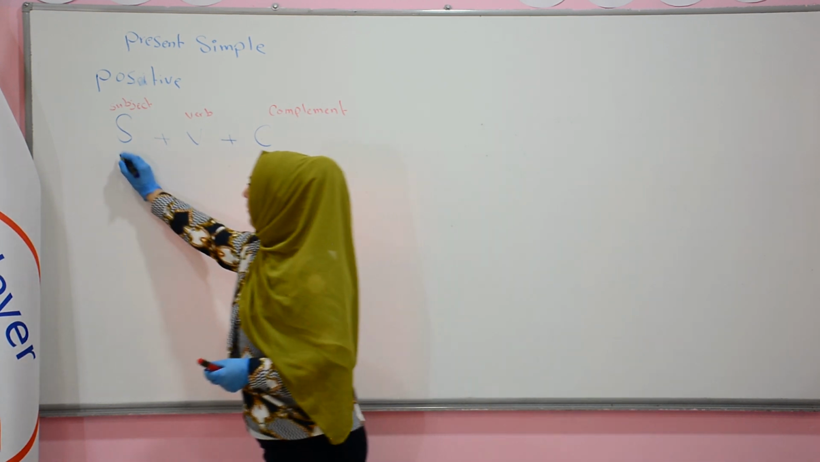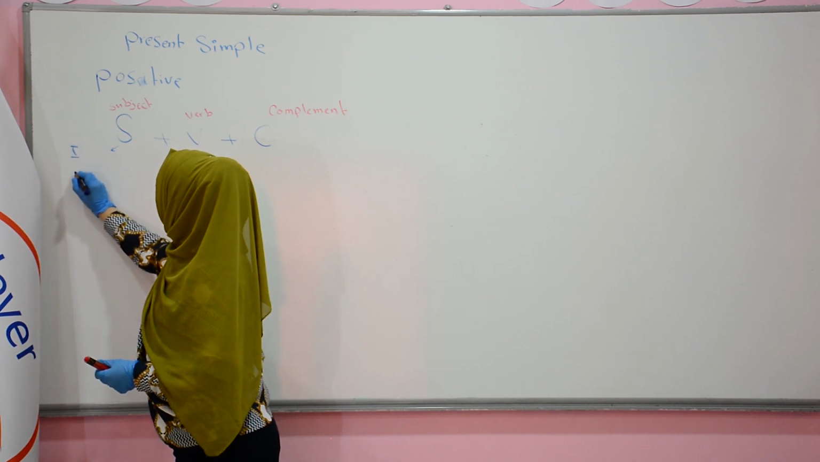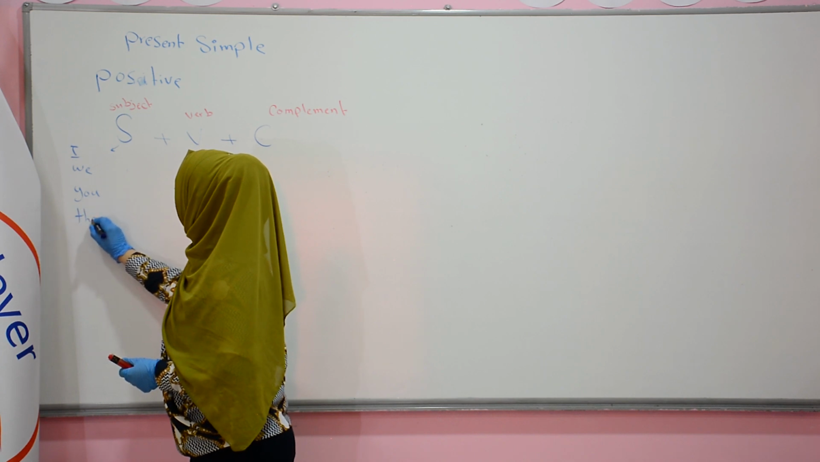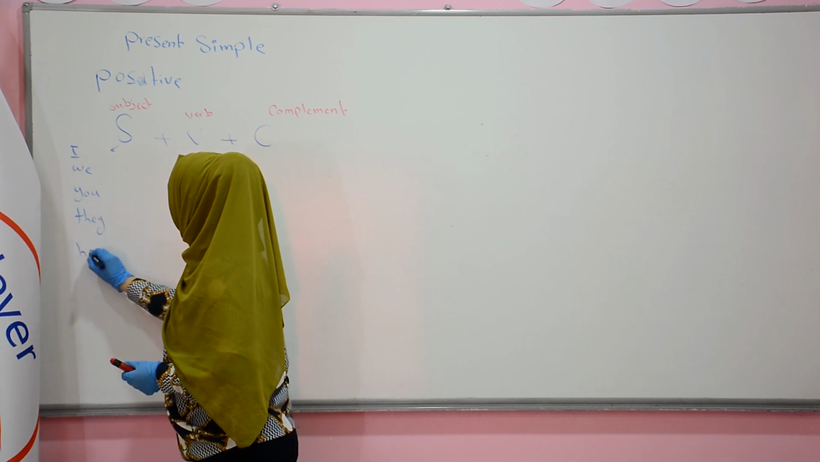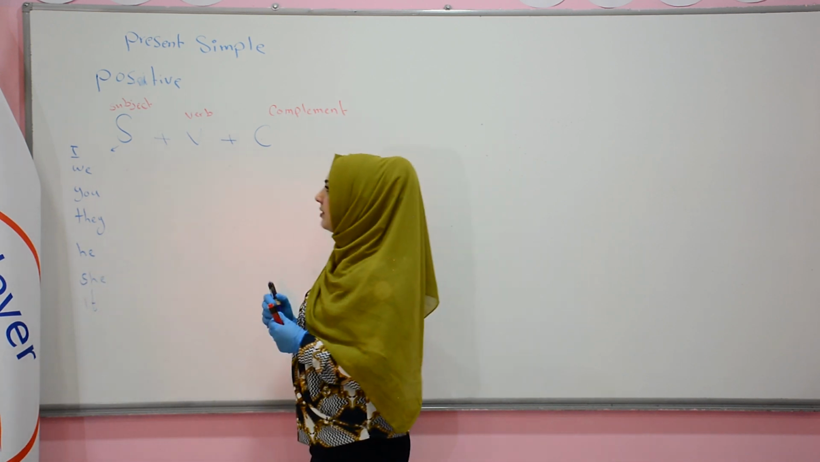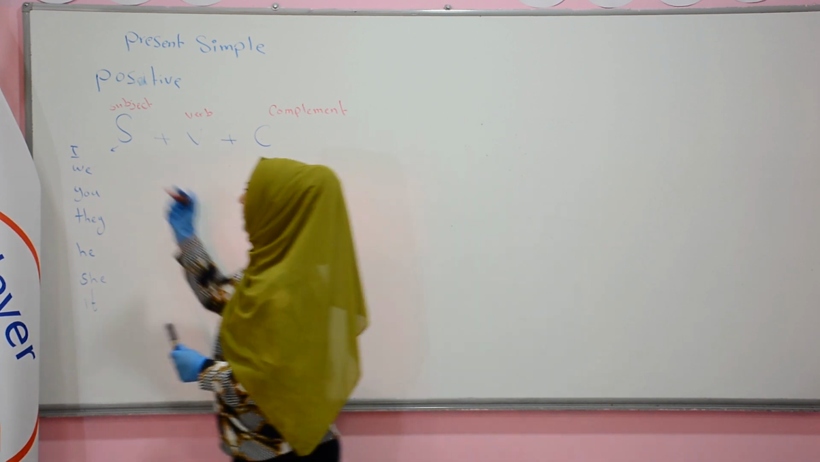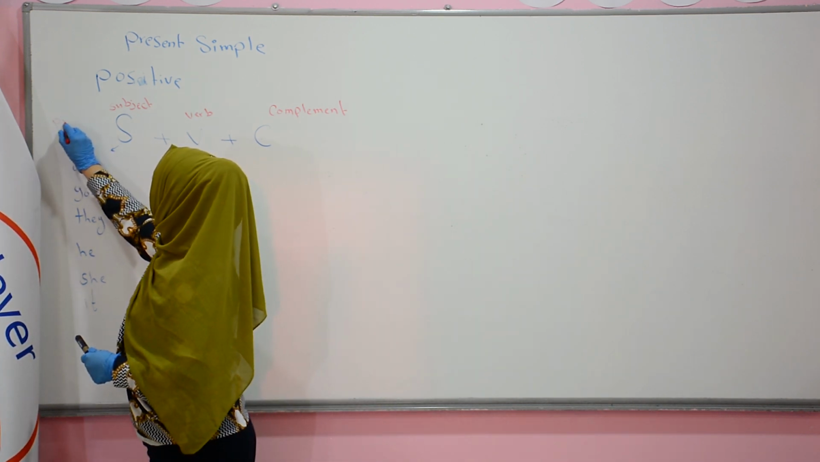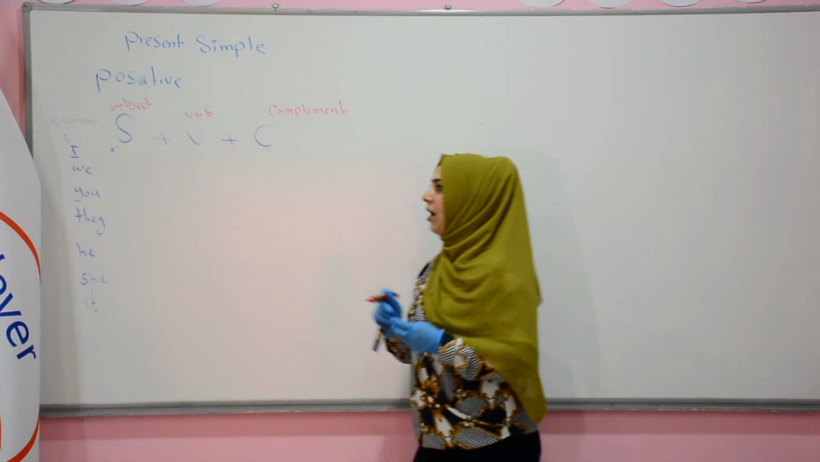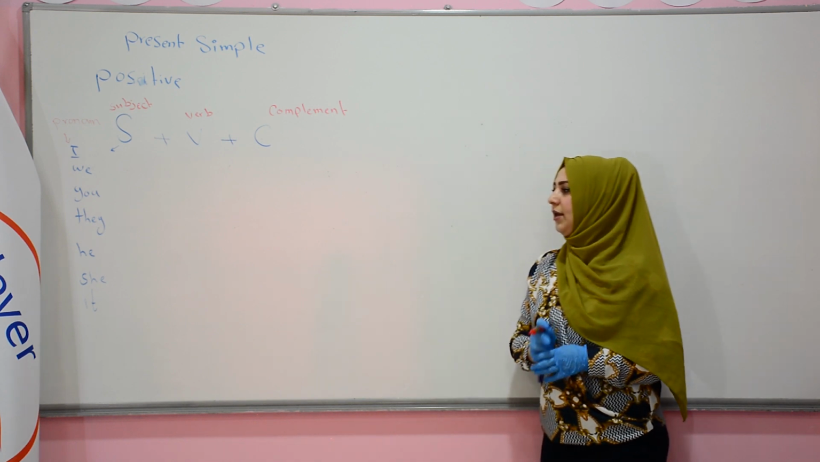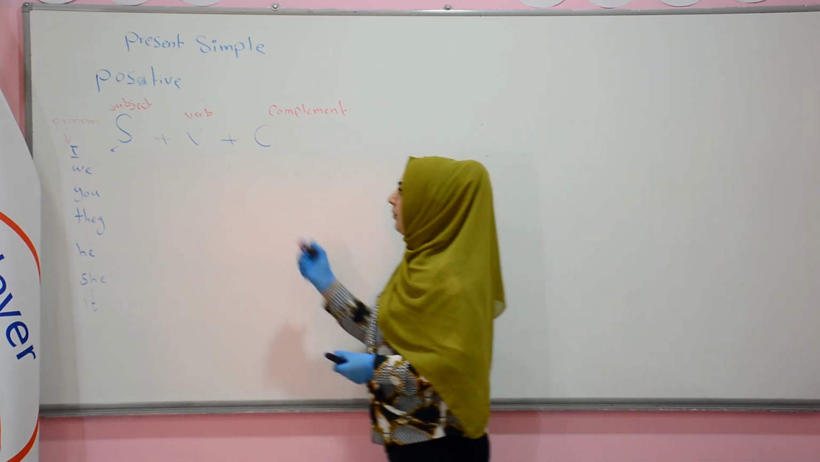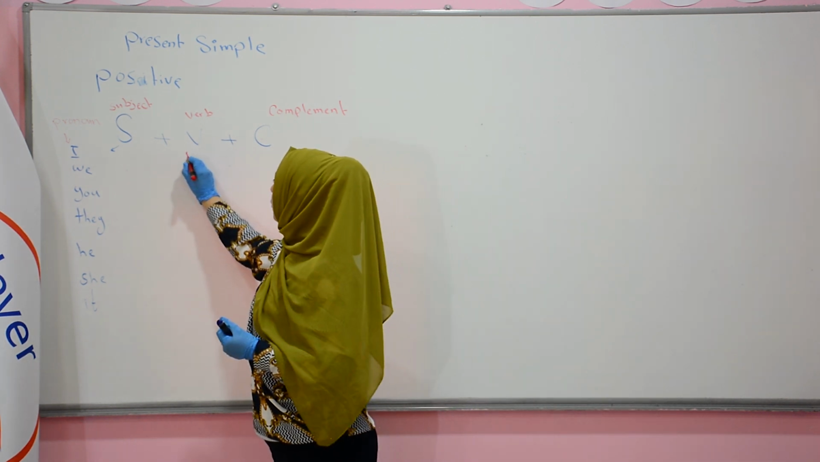We have I, we, you, they, he, she, it. That is pronoun. Okay, this is pronoun. I, we, you, they, he, she, it. Okay, a verb, it will be what? The verb will be to be.